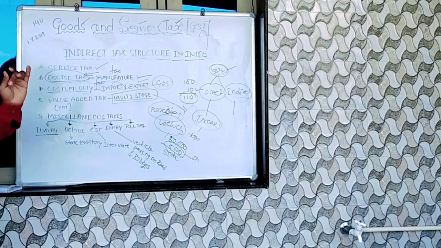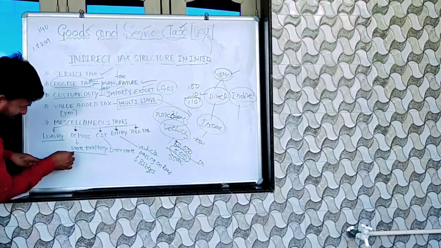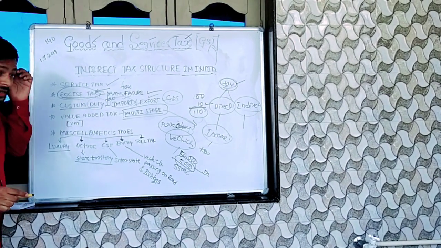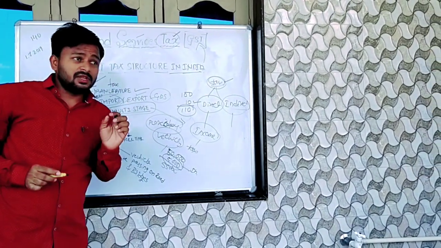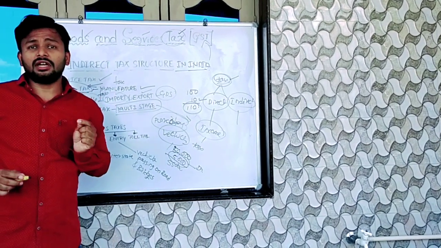Octroi, this is very important. Octroi means it relates to the state territory. Territory states, in Kannada, we call them union territories.